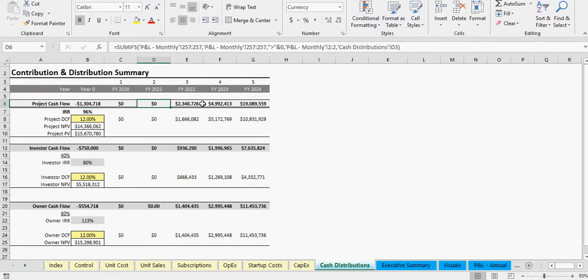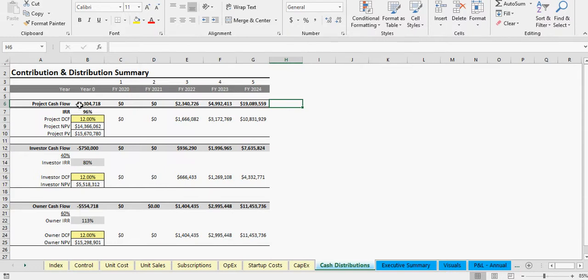This is the amount of cash that's being returned. Any positive monthly value for cash flow in a given month is going to be added here. If it's negative, it's not, because all the negatives plus the initial startup costs, less the funding from debt, is what this number is.